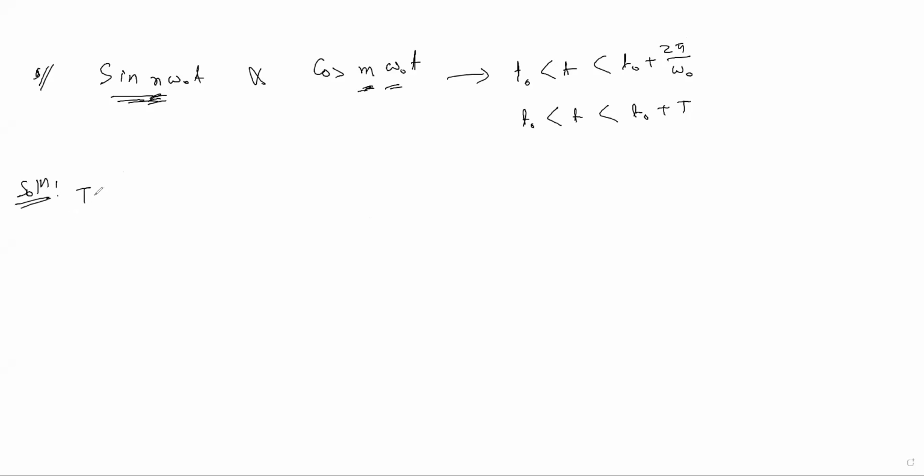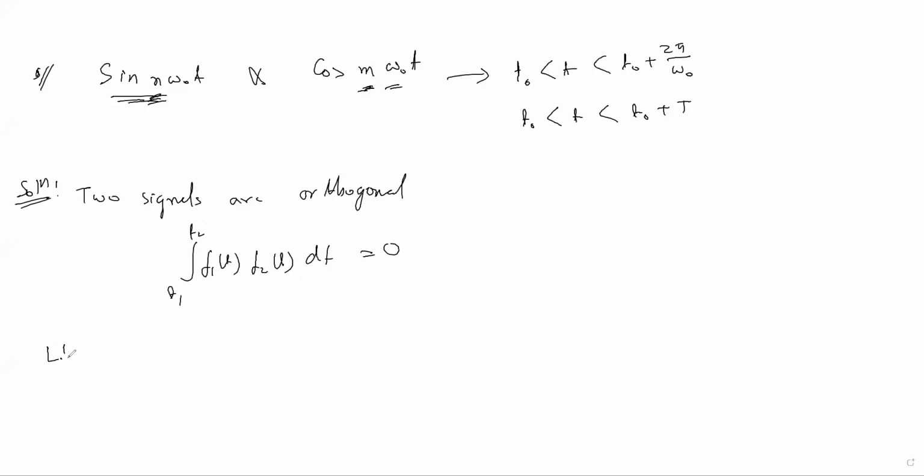we know that two signals are orthogonal when the integration from t1 to t2 of f1(t) f2(t) dt equals 0. This we know. Take the left hand side: integral from t1 to t2 of f1(t) f2(t) dt.